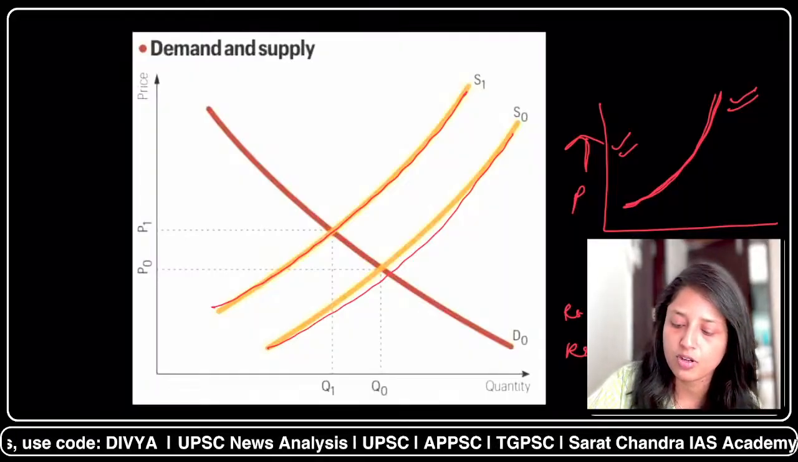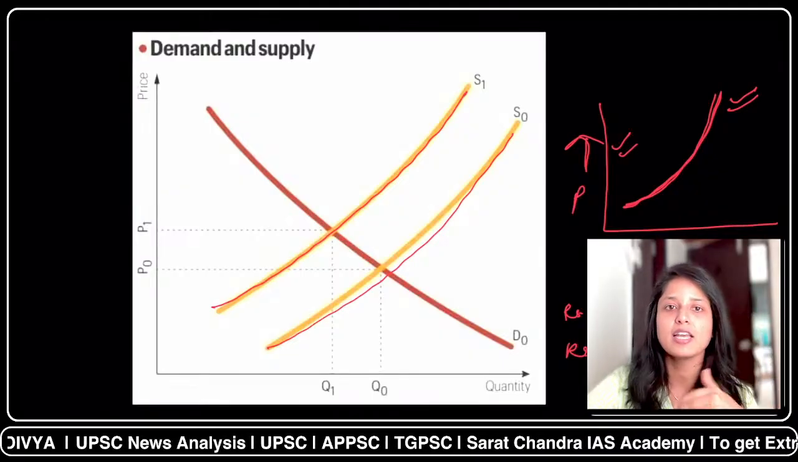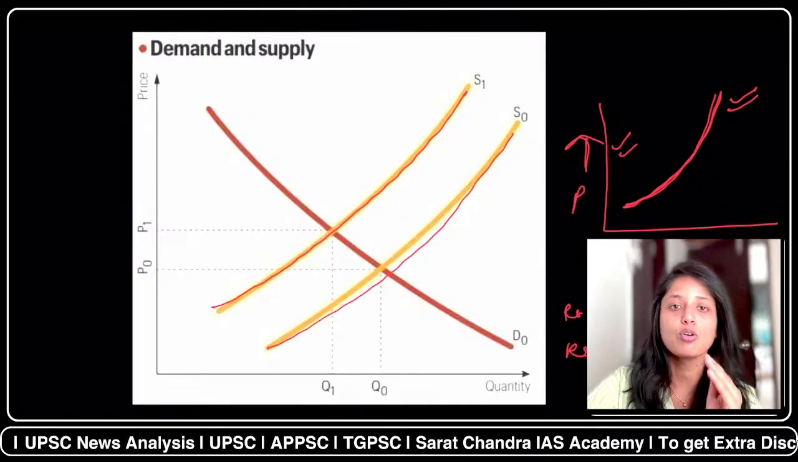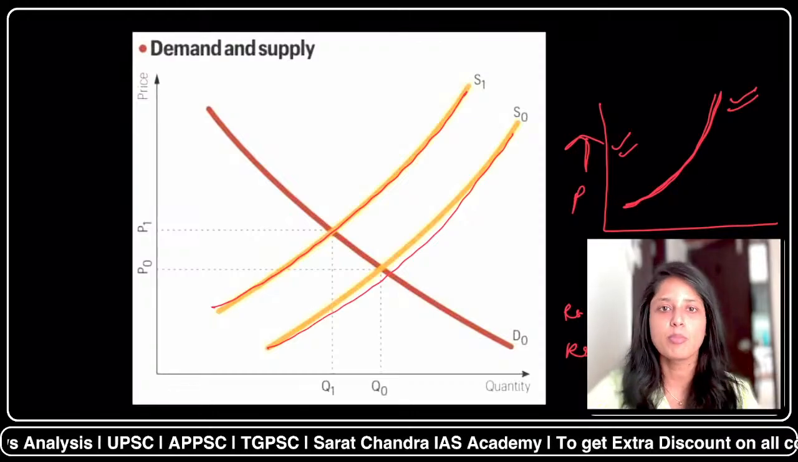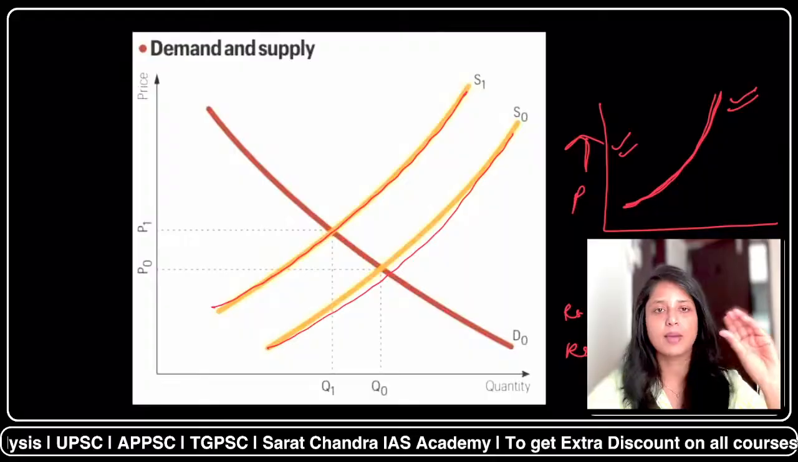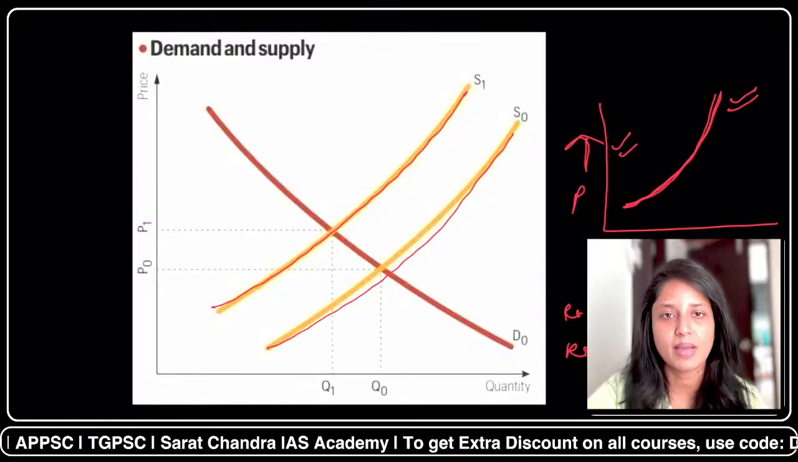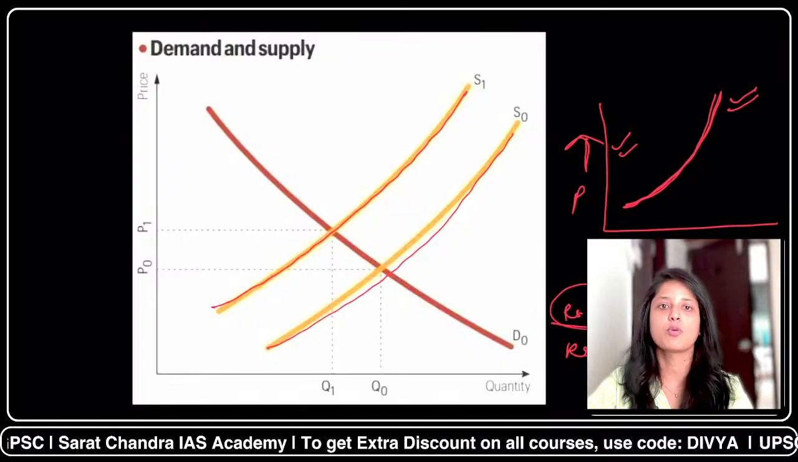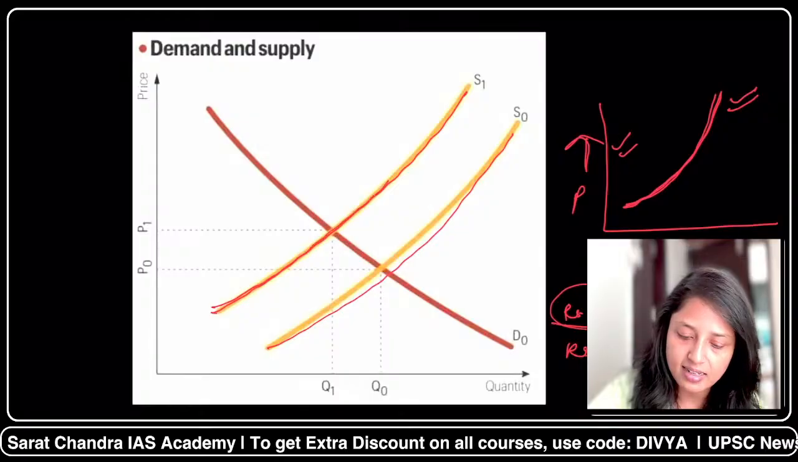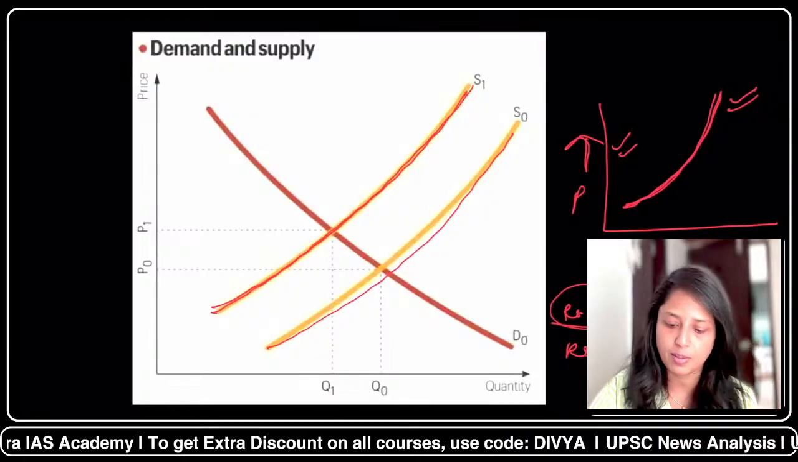This is the meaning of a direct relationship, that whenever the price of the product increases, the supply will also increase. What is the reason for that? The suppliers will be benefiting, no? Because if I increase the price and demand remains the same, then suppliers will only benefit. So whenever the price increases, the supply of the products will increase. Hence, there is a direct relationship between price and quantity if we talk about supply.